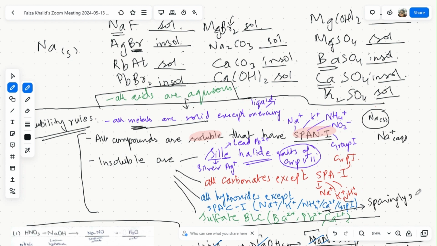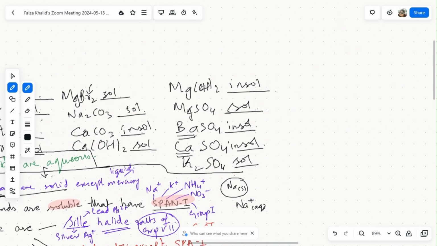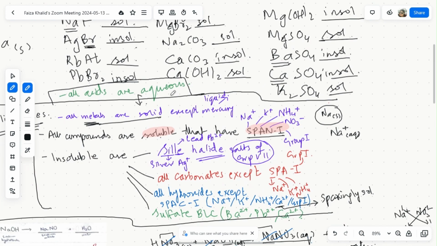By sparingly soluble, we mean this is R over here. Sparingly soluble means that it is barely soluble, so you have to stir it a lot. So if you look over here, calcium hydroxide, what is this? It is soluble. And when we talk about magnesium hydroxide, this is what? It is insoluble. Why? Because it doesn't have a SPAC1 in it, right?